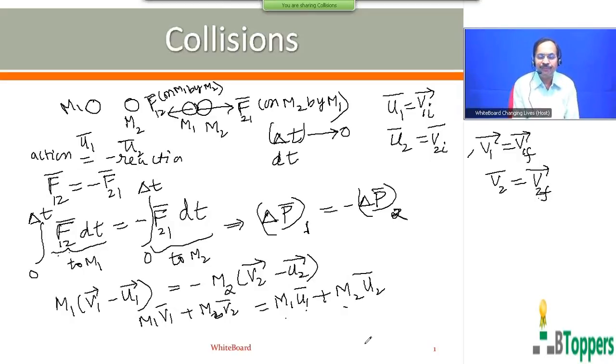But in some of the problems, the net external force on the system may not be zero. But if the time of collision delta t is very small, tending to 0, we can equate the vector sum of linear momentum of the two masses just after collision to the vector sum of the linear momentum of the two masses just before collision, assuming that the change in the linear momentum of the system of the two masses during the time of collision due to the external forces is negligible when the time of collision is very short.